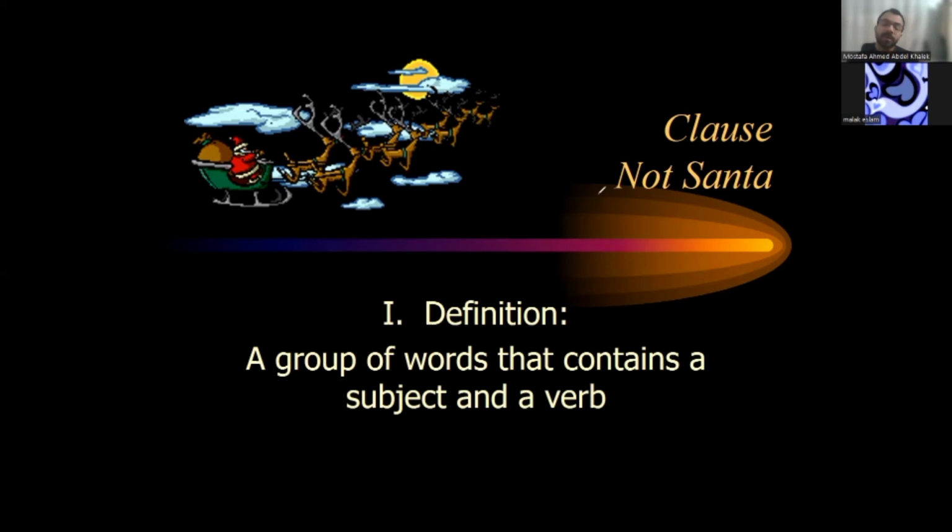What about the verb? Can you give me some examples for verbs? Yes, is, are, go, run, speak, sleep. All of these are verbs. This is the meaning of a clause: subject plus a verb.